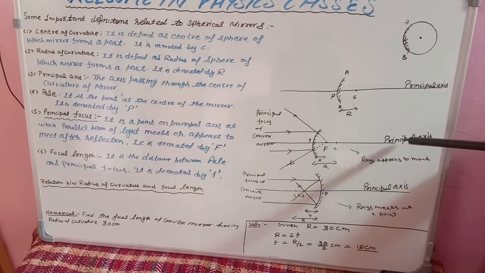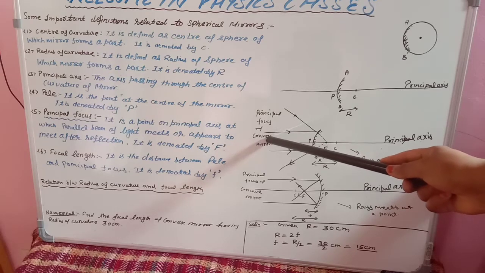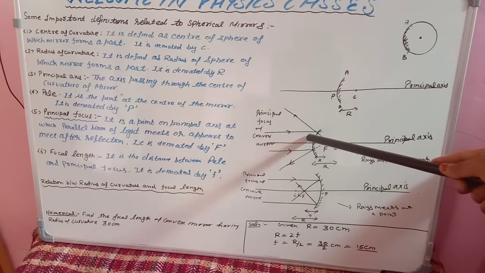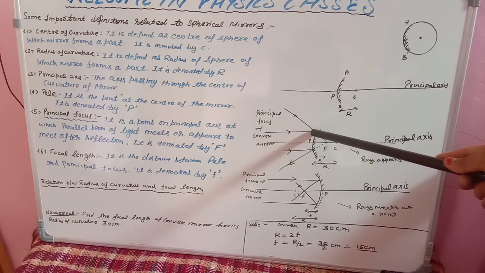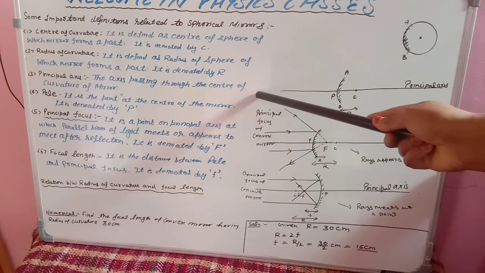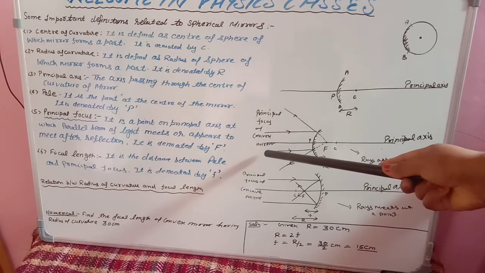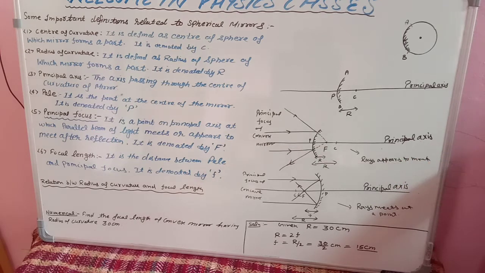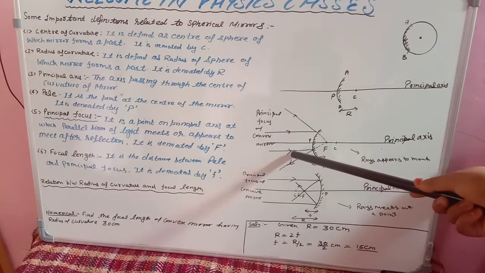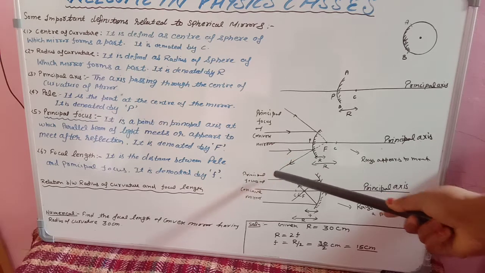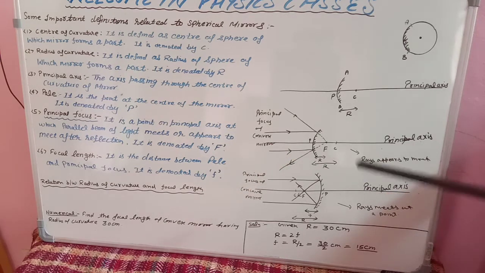Let us see the convex mirror first. See students, here the ray is coming, the arrow is showing that the ray is coming in this direction. It is falling on the convex mirror, and after reflecting, it is going like this. And the second ray I have taken, so two rays I have taken, meaning that is a beam. Okay, so the second ray I have taken, it is striking and reflecting in this way. Both are not meeting.